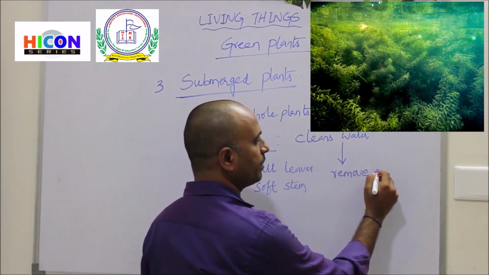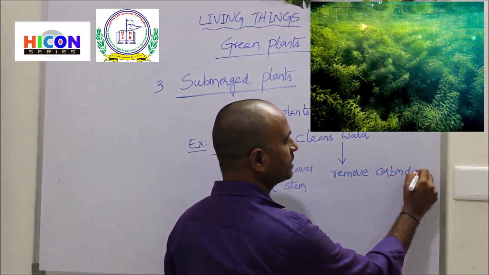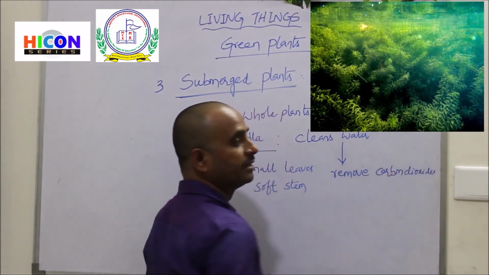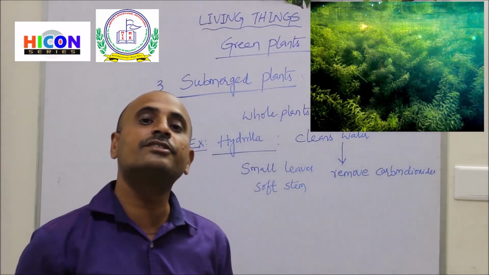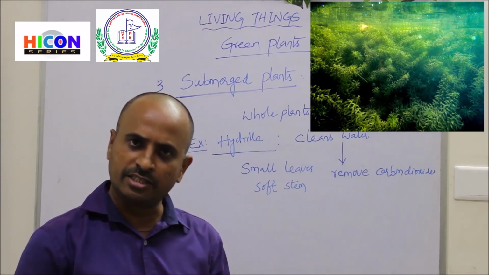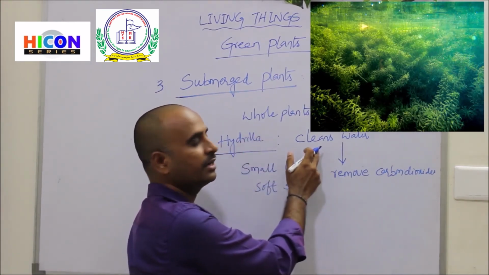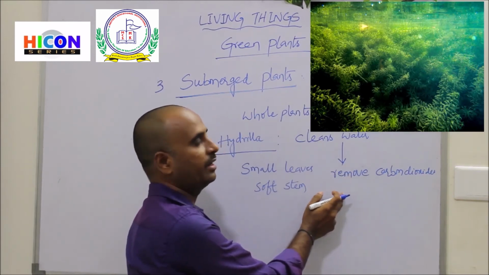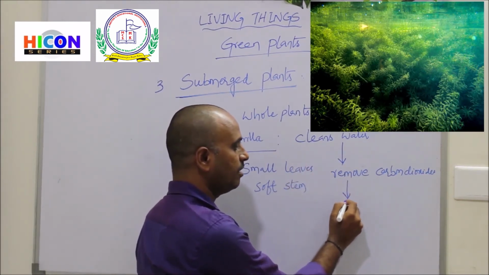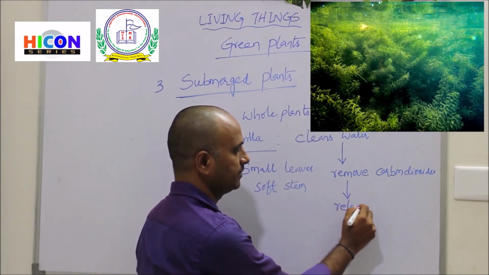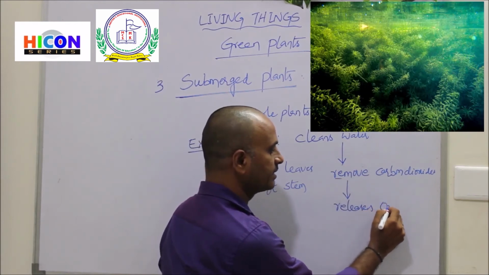That means it takes in carbon dioxide and releases oxygen. In this way, the hydrilla plant cleans the water by removing the carbon dioxide present in the water and releasing oxygen.